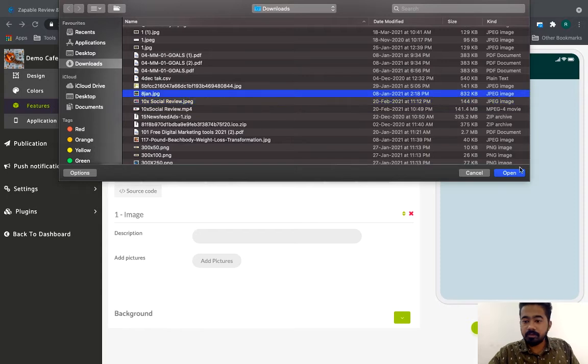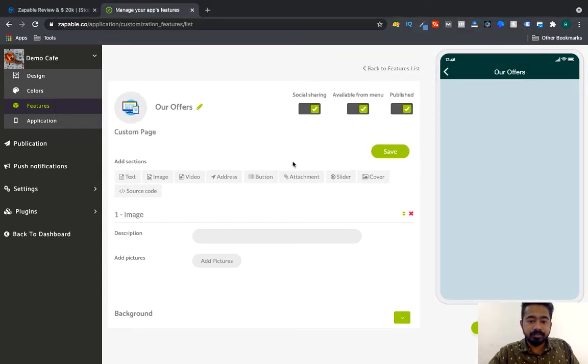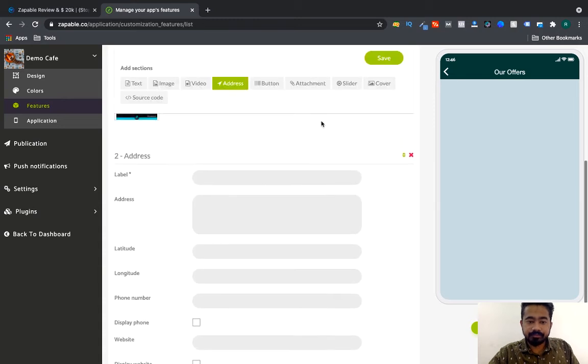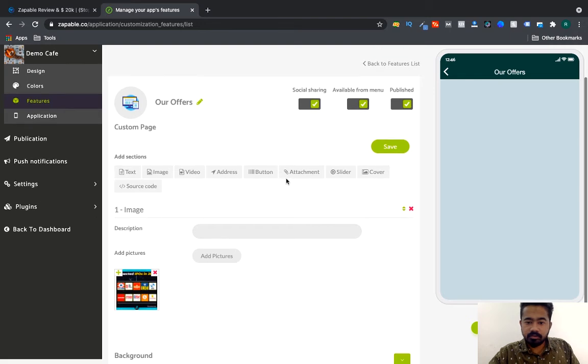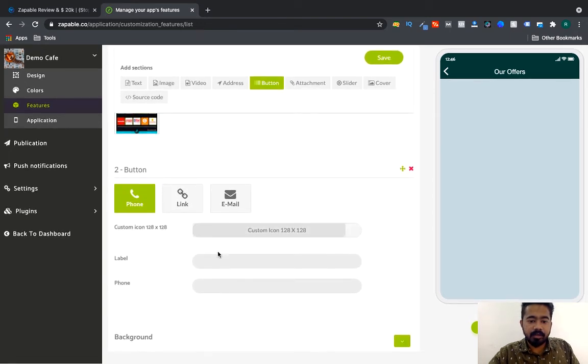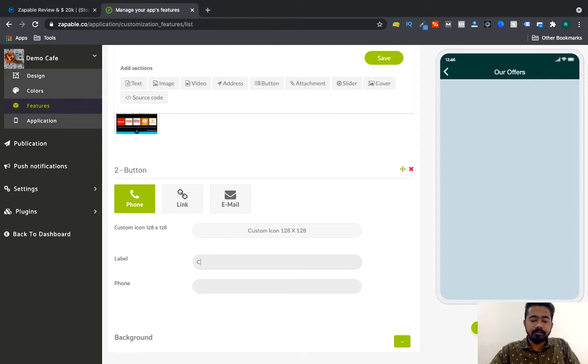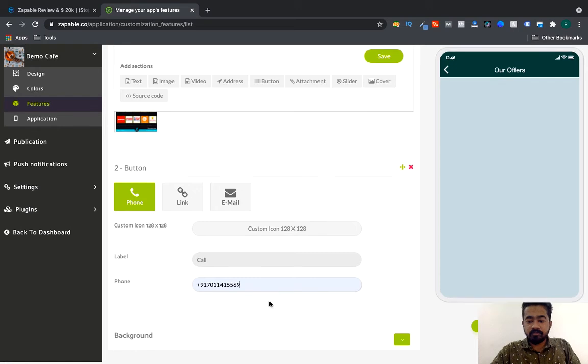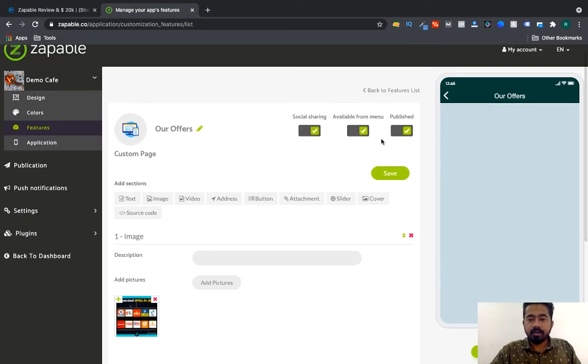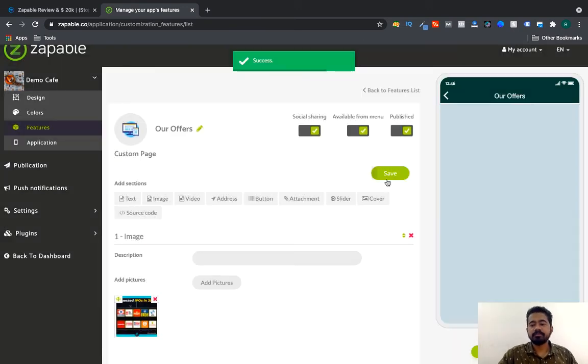For example, I want to add this image. Now I want to add address, or just not add the address. For example, I want to add a button like a label of call, phone number. Here you can find all the stuff and you have to save it.